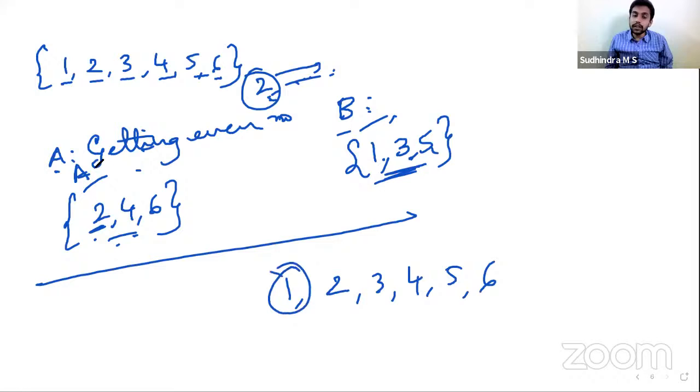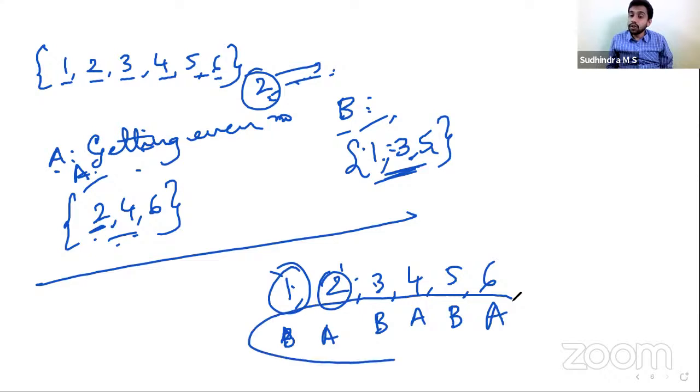If I get 1, it would be B. If I get 2, it would be A. 3, B. 4 means event A. 5 is event B. 6 is event A. So either event A or event B should happen. Therefore, A and B can be said to be exhaustive events.